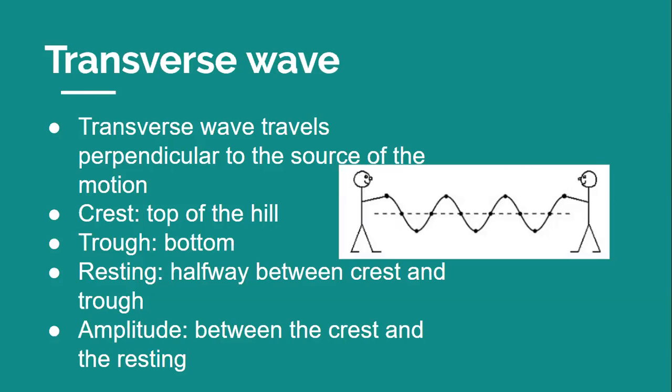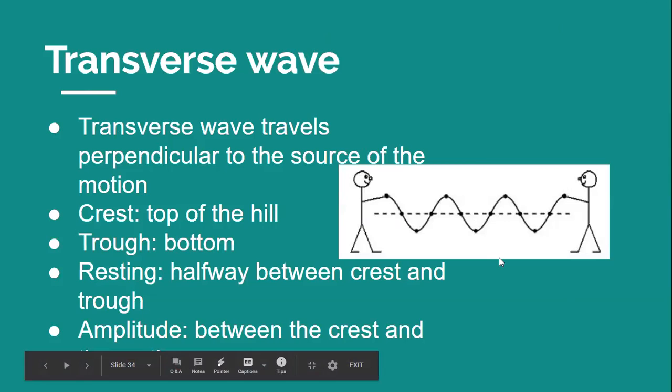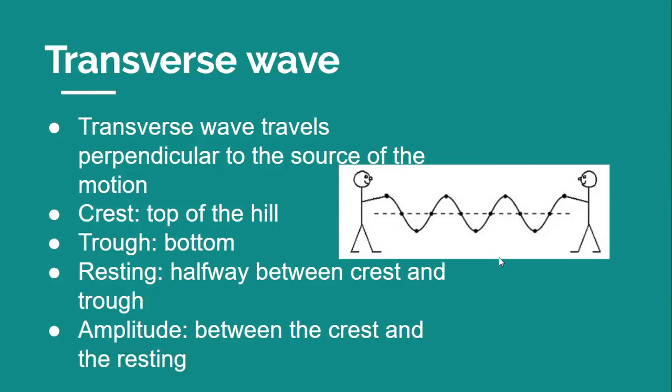A transverse wave travels perpendicular, so at right angles, to the direction of the source's motion. The person you see right here is using his arm to make up and down vibrations in two ropes. Each particle of the rope moves up and down. The direction of the waves he's producing, though, is perpendicular to that up and down motion. The energy travels towards the far ends of the ropes. The curved shape of the ropes indicates the main features of a transverse wave.